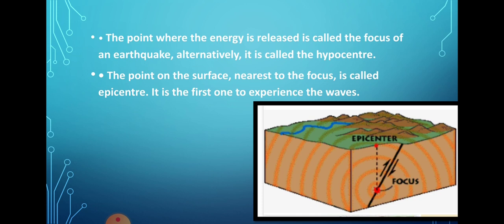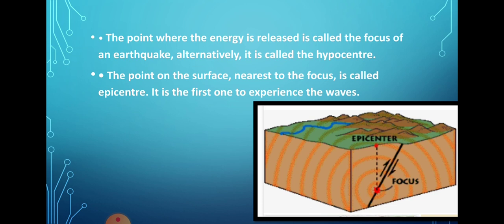Now see, these are some important points of an earthquake. What is the focus? The point from where the energy is released is called the focus of the earthquake. You can see in this picture the red dotted area inside, from where the waves are created. In this area, due to the movement of both plates, the earthquake is generated. It is called the focus or the hypocenter of the earthquake.